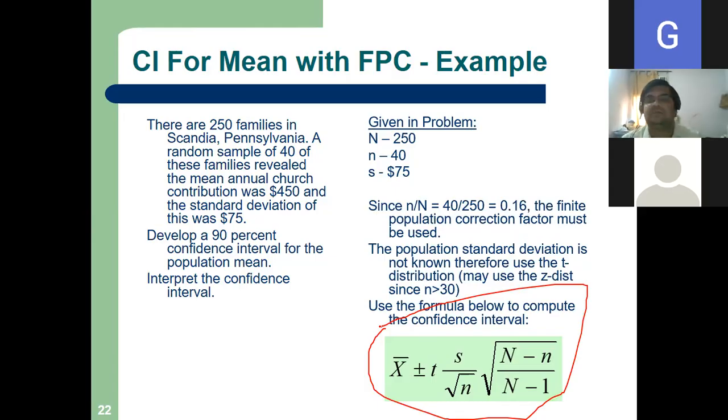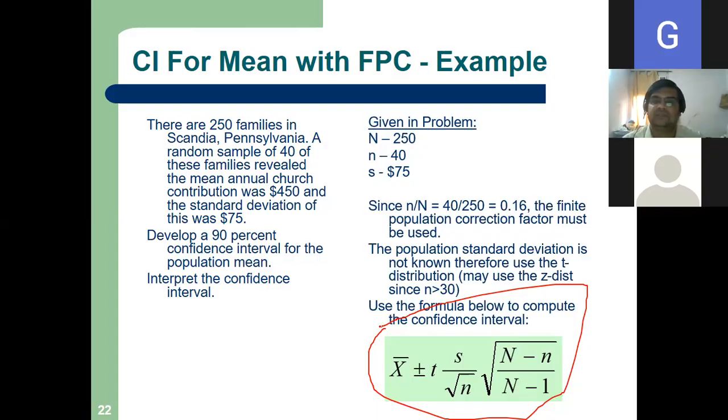X bar plus minus t multiplied by s by root n multiplied by the correction factor. What is our correction factor? Root over capital N minus small n divided by capital N minus 1. Is it clear?